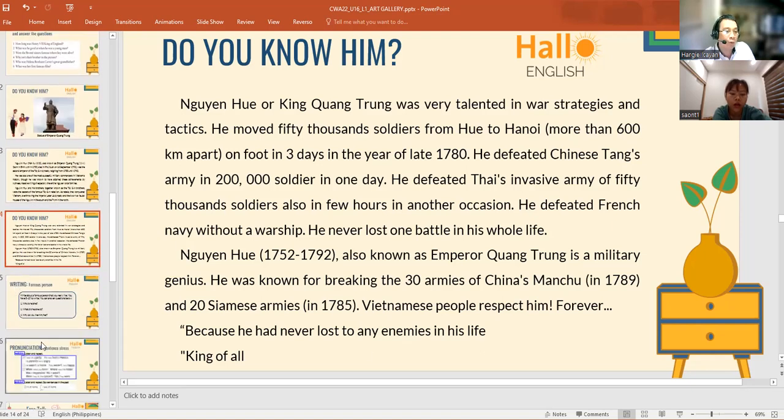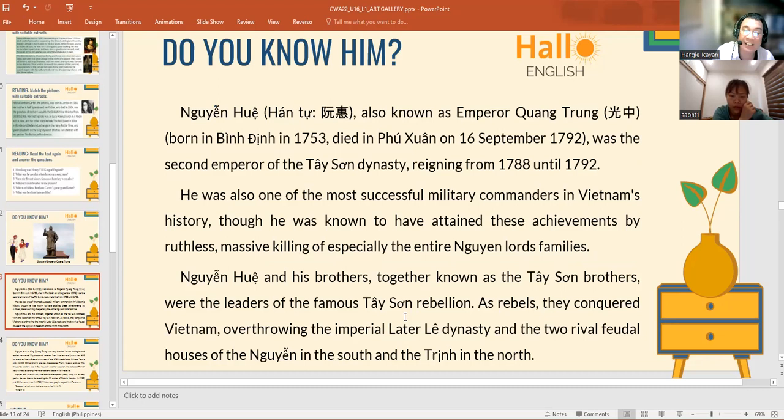Okay, let's try to discuss this one. Emperor Quang Trung was the second emperor of the Tây Sơn dynasty. He ruled from 1788 until 1792, and he became very popular because he was successful not just as an emperor, but as a military commander as well.